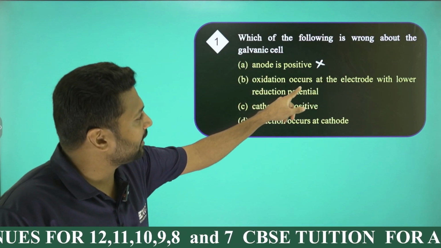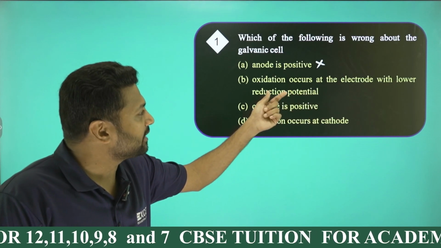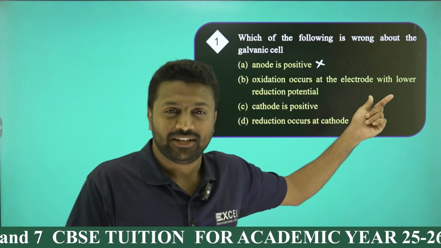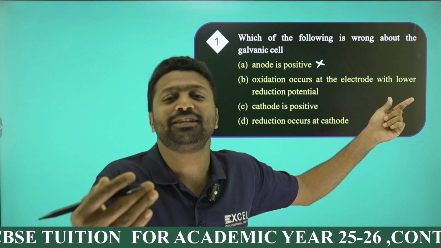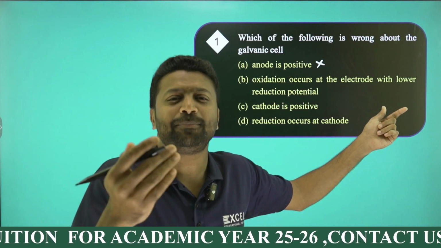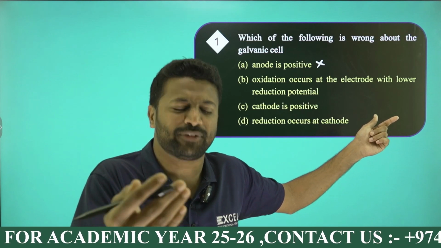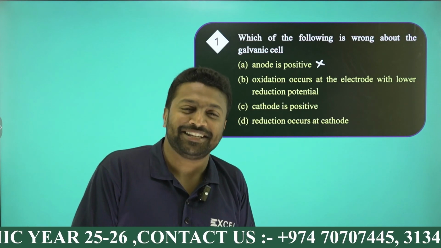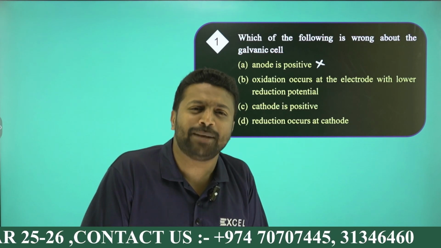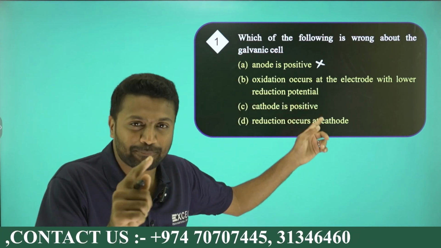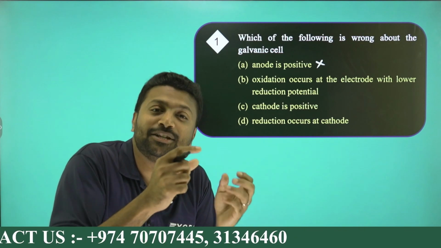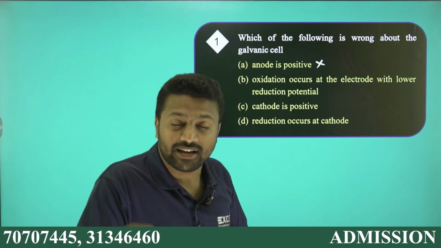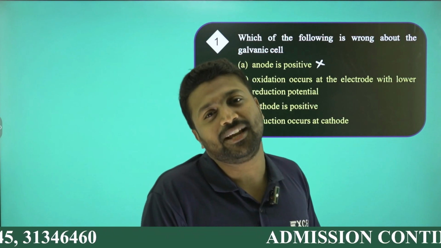Oxidation occurs at the electrode with the lower reduction potential. That's correct, right? Because potential means tendency actually. Oxidation potential means tendency to undergo oxidation. Reduction potential means tendency to undergo reduction. For example, if you have a high tendency for eating biryani, you will eat biryani, right? Same thing: if a metal has high tendency to undergo oxidation, it will easily undergo oxidation. If a metal has high tendency for reduction, it will easily undergo reduction.